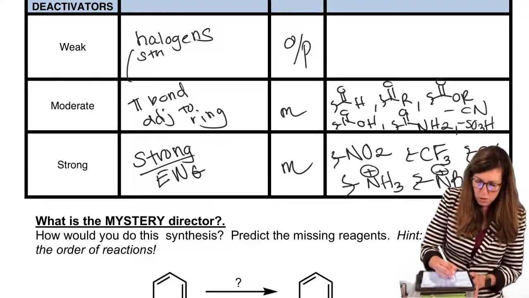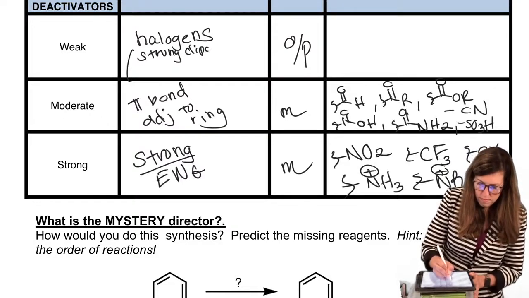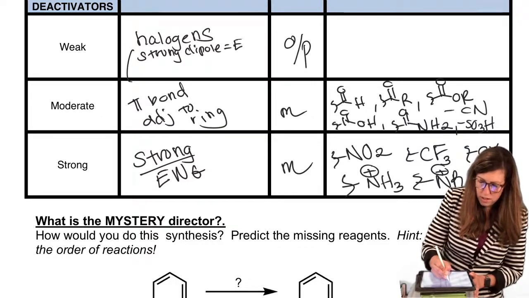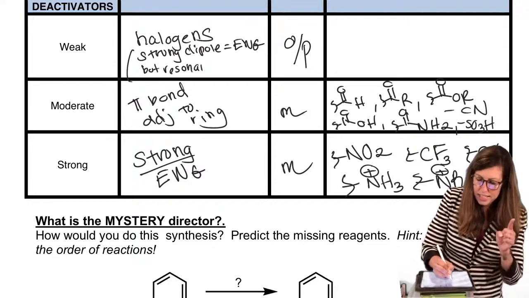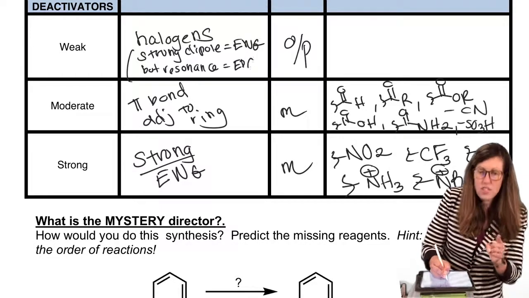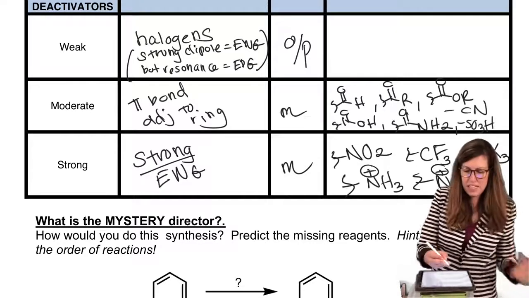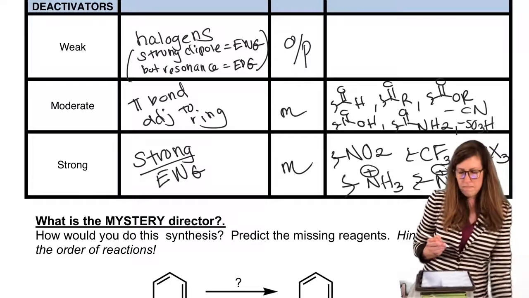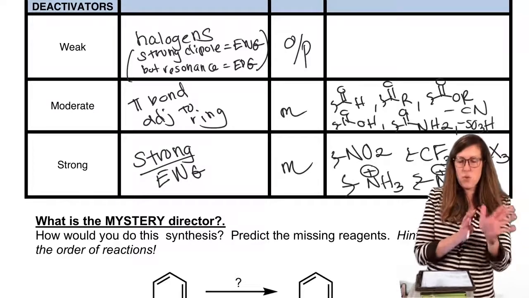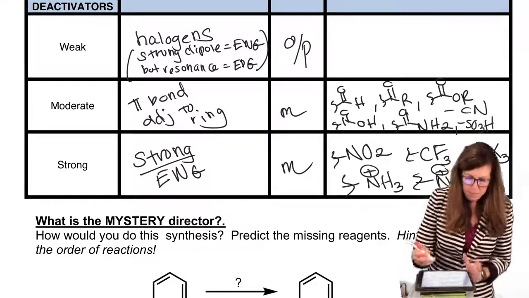Remember, the strong dipole makes it an electron withdrawing group, but resonance simultaneously made an electron donating group. So that conflicting concept is going on there. Those have that tug of war, which kind of put them in the middle of the spectrum.